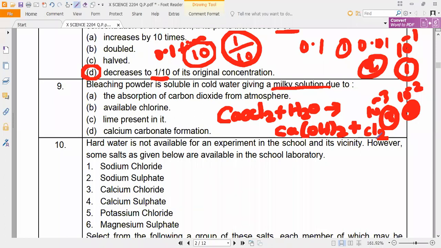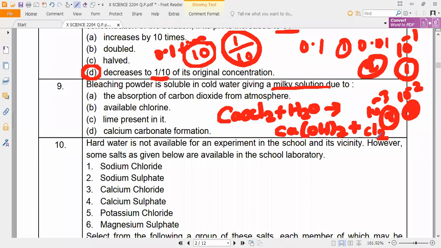So it will turn into what? A solution. Then what is happening here? It will react with water, and with the absorption of carbon dioxide from the atmosphere, it will form lime and calcium carbonate. Not chlorine gas, it is available chlorine.